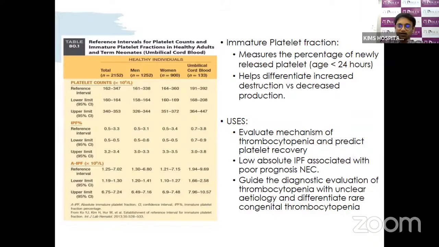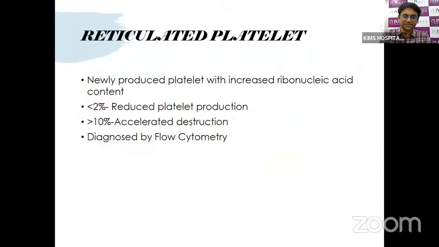So usually the immature platelet fraction helps to evaluate thrombocytopenia, and the causes that can affect the platelet count. There are certain studies that found that a low absolute immature platelet fraction in a baby usually suggests a poor prognosis in case of NEC, and it can help both in prognostication and in understanding the causes of the thrombocytopenia, whether it is because of destruction or because of production deficits.